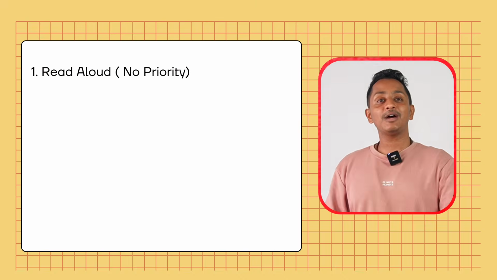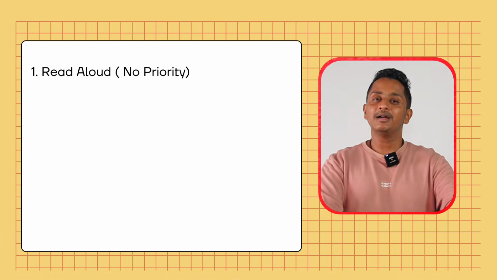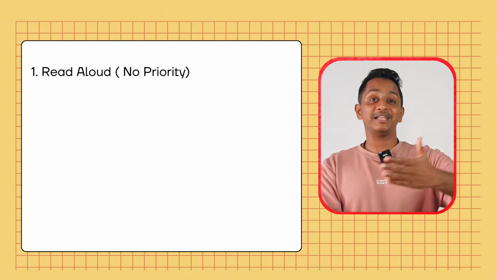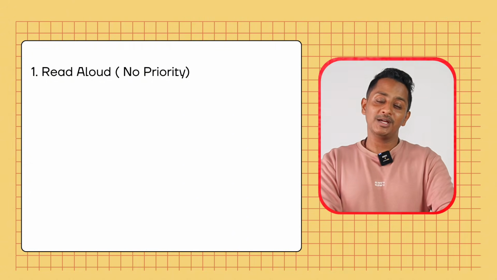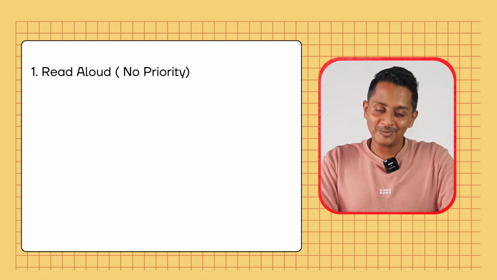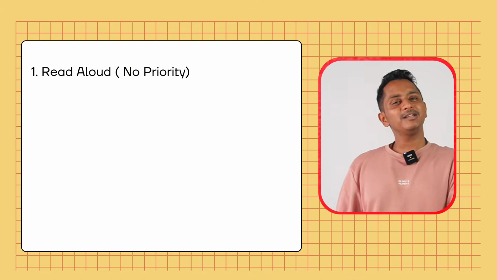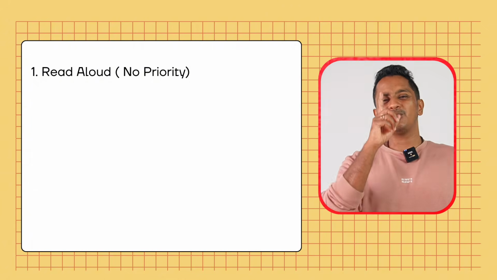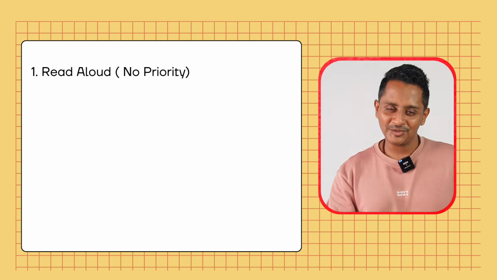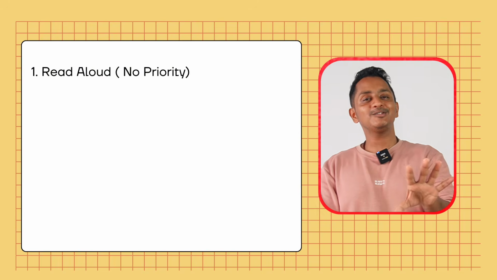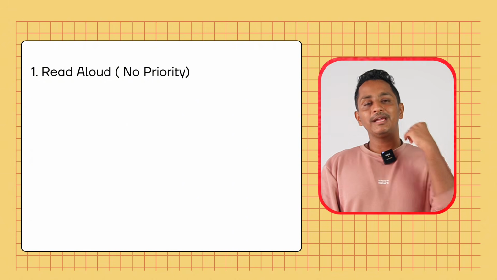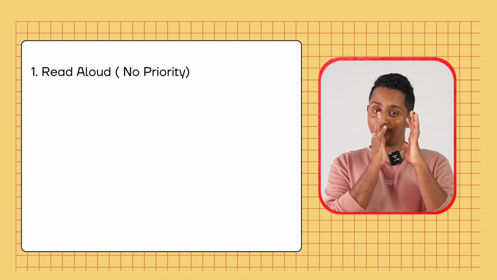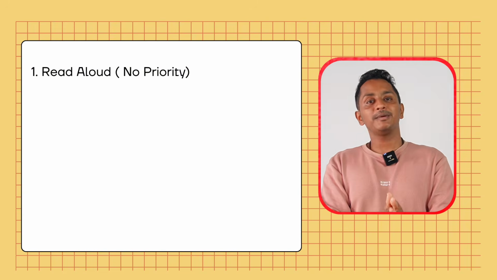So, starting with Read Aloud: absolutely no priority. Does it contribute any marks? From the research that I've done and the data I sourced and showed you in a couple of my YouTube videos last week, it is not going to give you any scores. In the worst case, you can consider 4 or 5 marks, or 1 mark per question. Read Aloud is still important because the software basically learns a lot about you. That's the reason they've introduced this at the very beginning. So do it the best way possible.